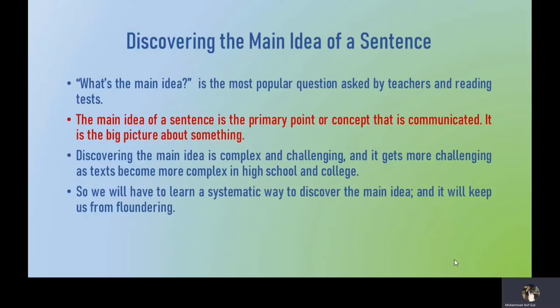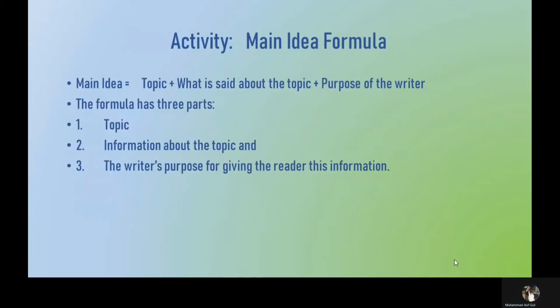Discovering the main idea is a bit challenging and it gets more challenging as texts become more complex in high school and college. So we will have to learn a systematic way to discover the main idea, and this is how we can keep ourselves from floundering. And this systematic way is an activity named the main idea formula. Through this activity, we will be learning how we can discover the main idea of a sentence.